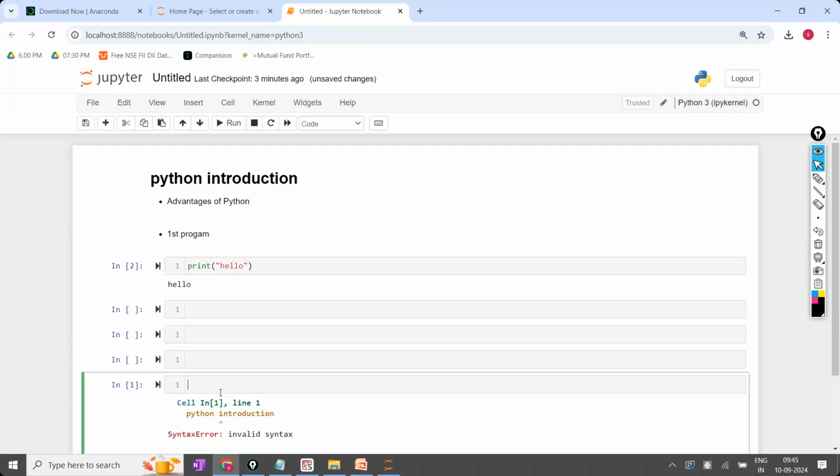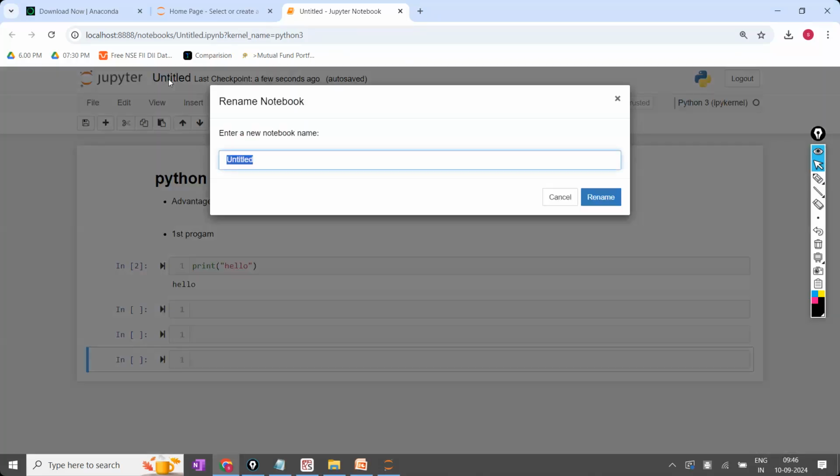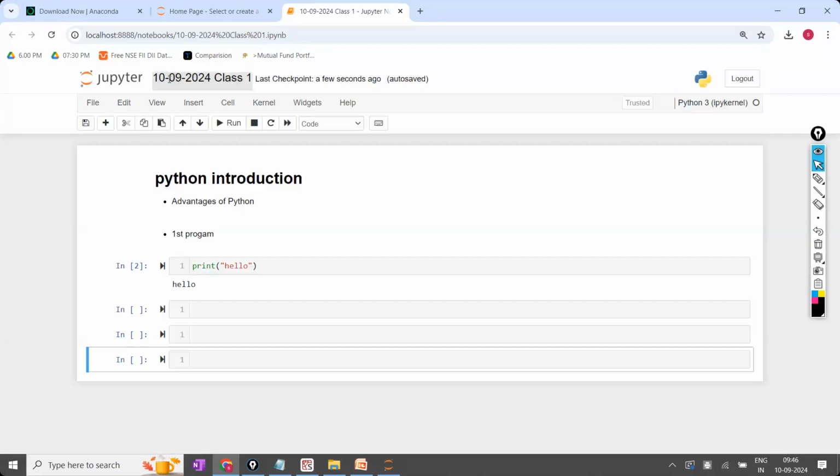Are the points clear, everyone? Now, sir, I want to save this one. After this, I want to practice, re-practice. So here, this is the file name. You have to click on this and keep the file name. I'm going to keep the file name as 10/09/2024 class 1. Like this, every date I will give the name like this. Assume this is the name. And I'm going to click on the save.